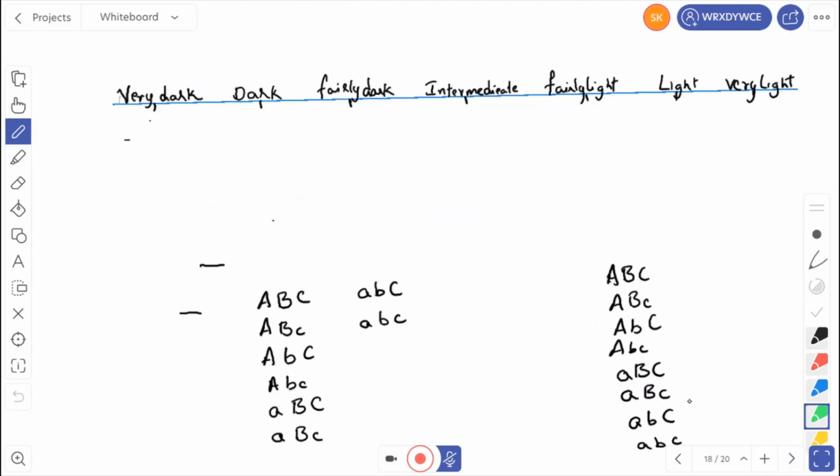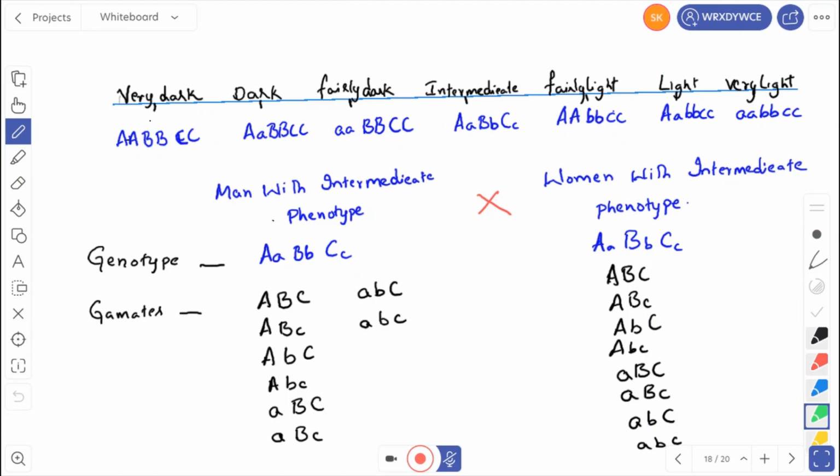Okay, let us see them now. If you see the genotypes like this, the genotypes are capital A, capital A, capital B, capital B, capital C, capital C. If all the alleles are dominant, then we'll get very dark skin pigmentation. That means there will be more melanin secretion. Then here, capital A only one small. If I represent it with red ink, that is better. Here, only one recessive character. Remaining are dominant characters. It is dark. Here two recessive, remaining four are dominant, fairly dark.